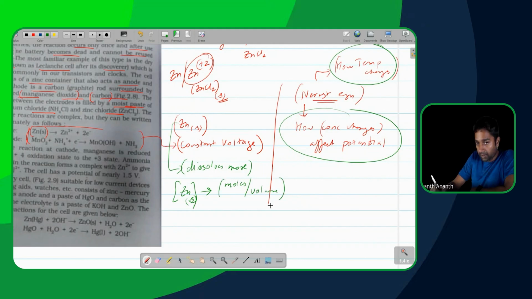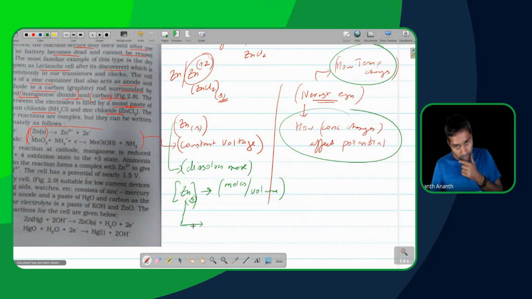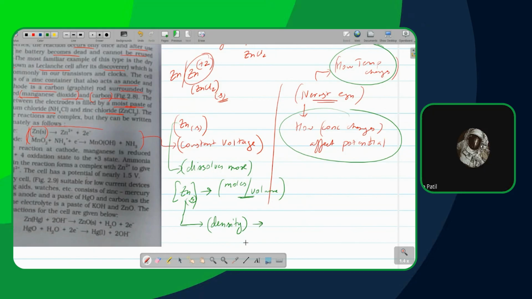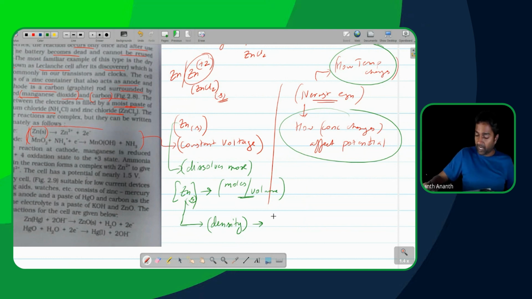Do I know any mathematical function for a solid which is similar to this? What function do you know for a solid, similar to moles per volume? Can you define density, beta? Mass by volume, right? So if I can convert the weight into moles, then I'm done.